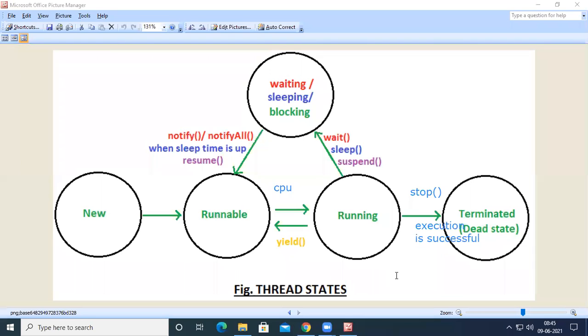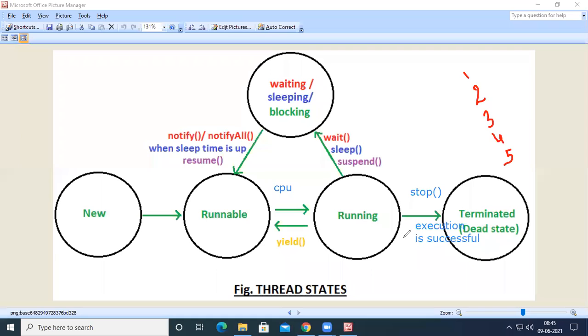Either the thread completes its execution. For example, I have a thread and I assigned the thread to print the numbers from 1 to 5. The thread has printed the numbers from 1 to 5, so the thread's job is over. Whenever the thread's job is over, it immediately moves from running state to dead state.